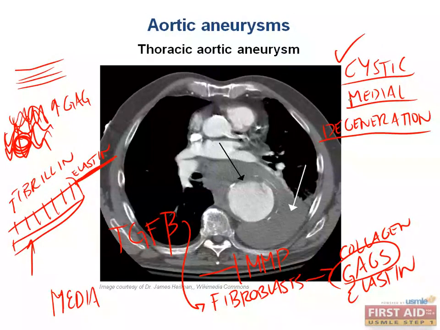So we have cysts in the media, and it looks like the tissue is degenerating, because in fact it kind of is. There's just way too much of it being deposited, whereas irregular, there's no ability to turn over the tissue because we're inhibiting our matrix metalloproteases, and there's just uncontrolled fibroblast signaling. So the pathology is cool and all, but why is this a problem?